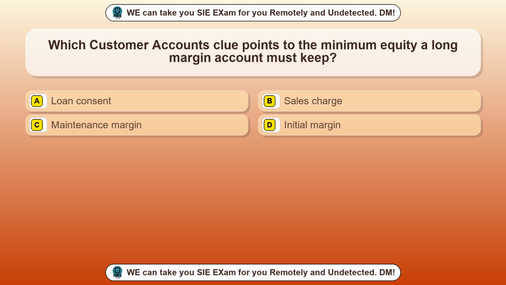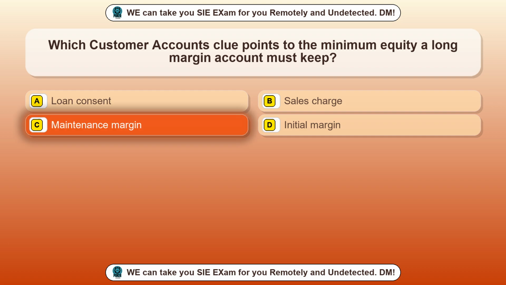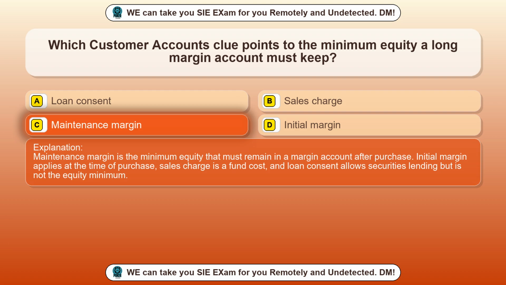Question 58. Which customer accounts clue points to the minimum equity a long margin account must keep? Option A, loan consent. Option B, sales charge. Option C, maintenance margin. Option D, initial margin. The correct answer is option C, maintenance margin. Maintenance margin is the minimum equity that must remain in a margin account after purchase. Initial margin applies at the time of purchase, sales charge is a fund cost, and loan consent allows securities lending but is not the equity minimum.